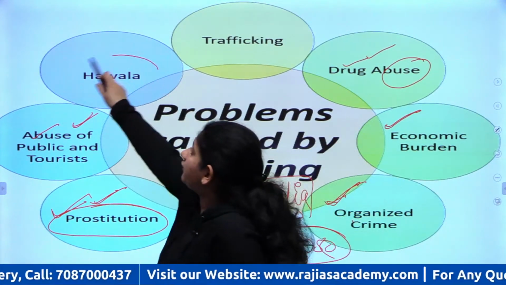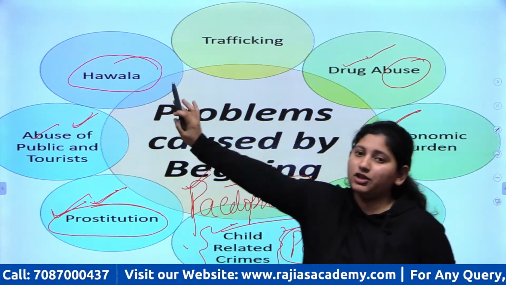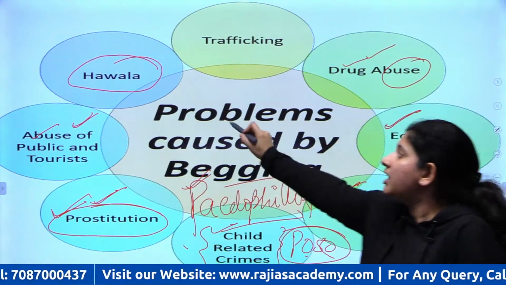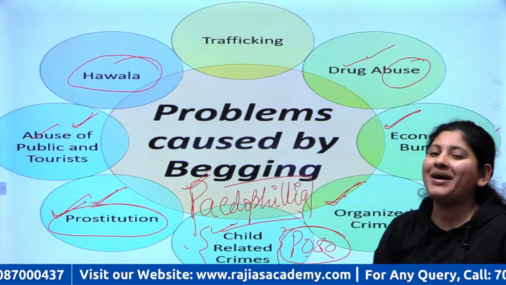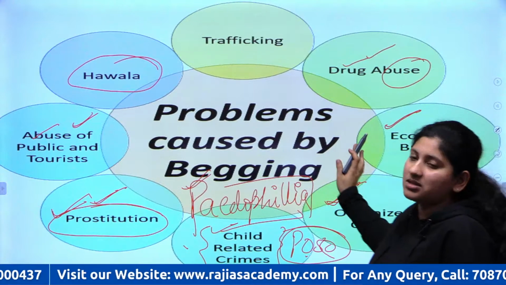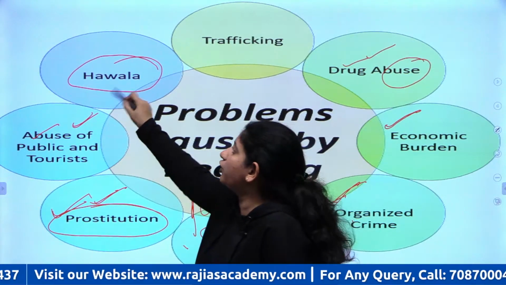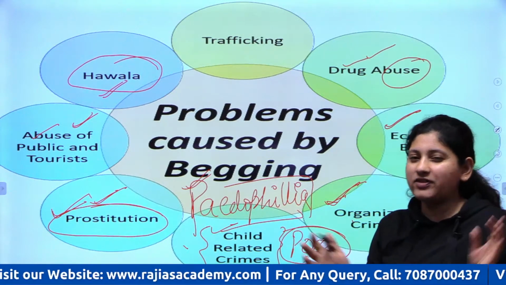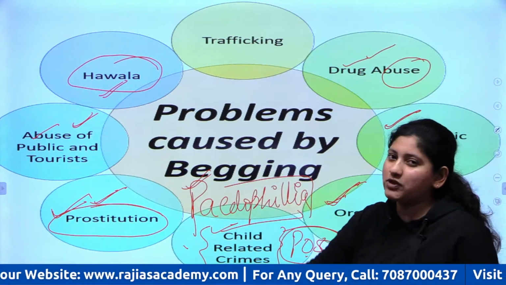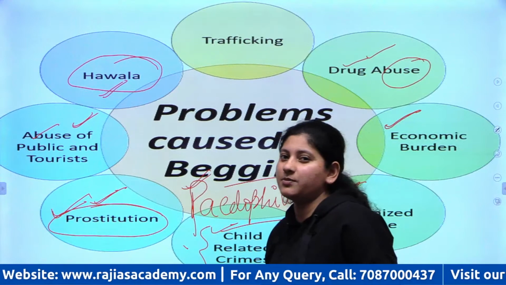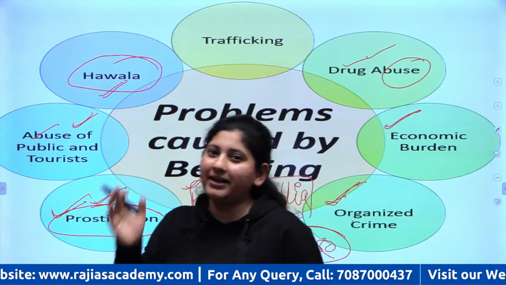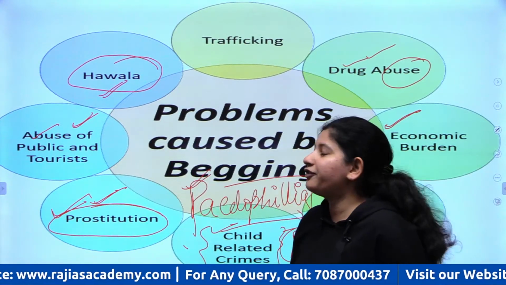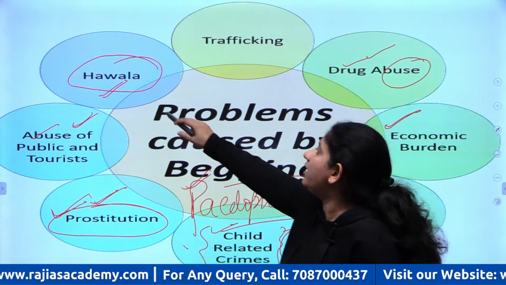Then they become part of this Hawala syndicate. This you must have read in economy. In economy, Hawala is sort of a parallel economy. So a huge part of beggars, if you go to the old areas of Chandni Chowk, you will see beggars with suitcases, and as soon as police comes, all of them run towards the terraces. So it's a common sight there. If you have been there, you'll know what I'm talking about, right?